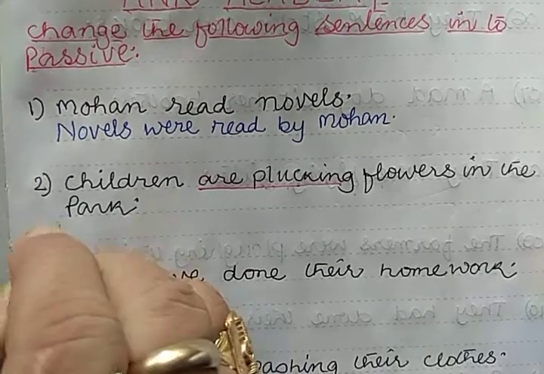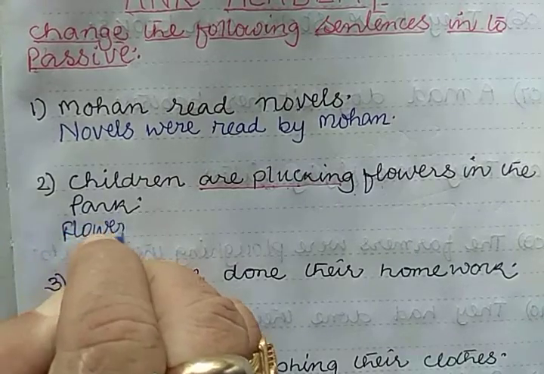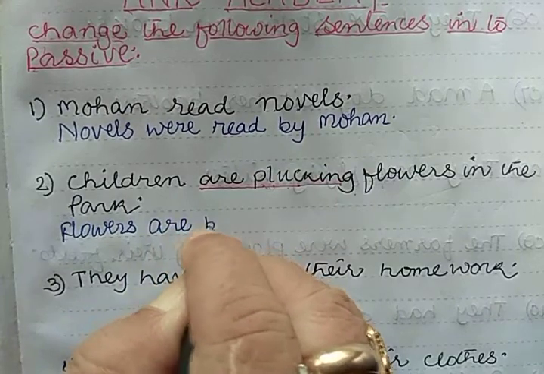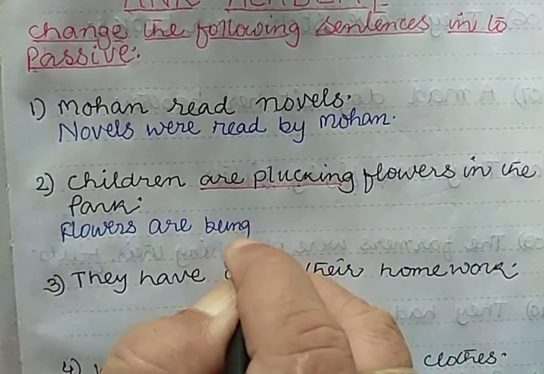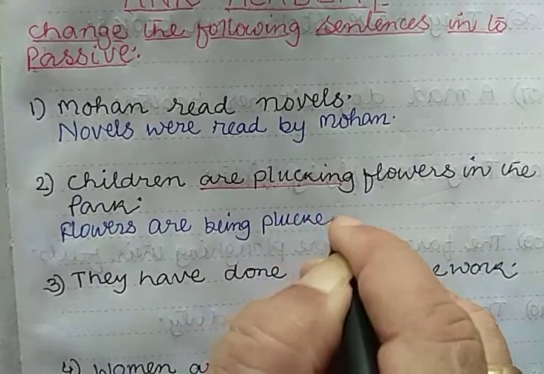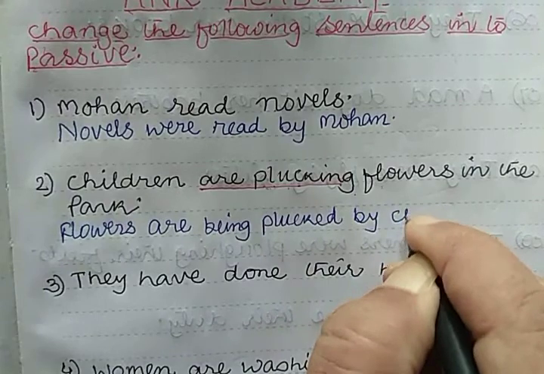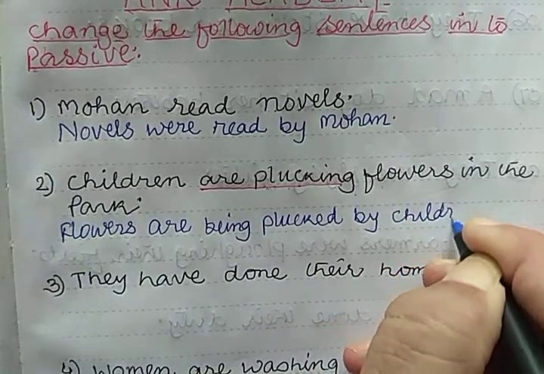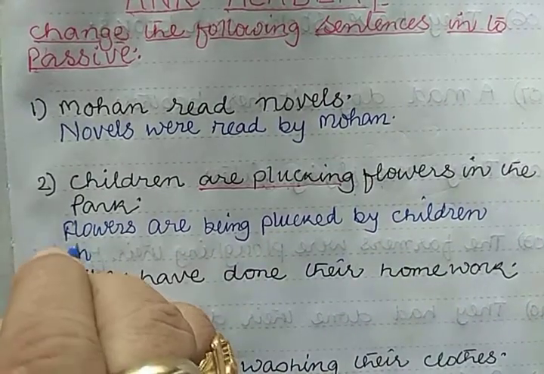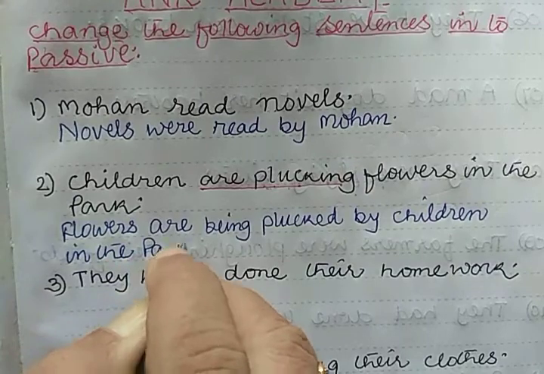What is your answer? Flowers are being plucked by children in the park.